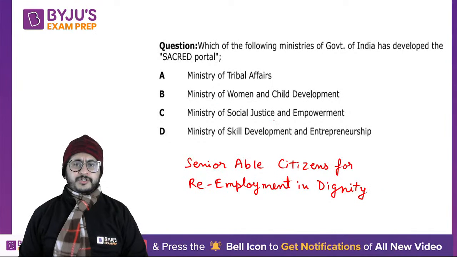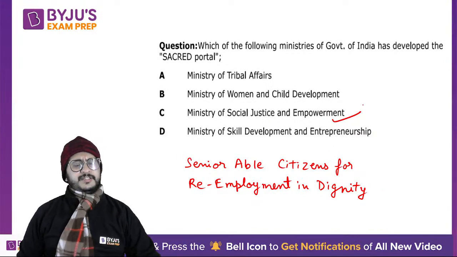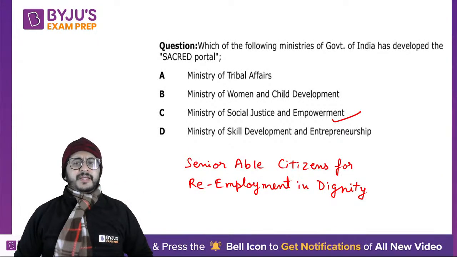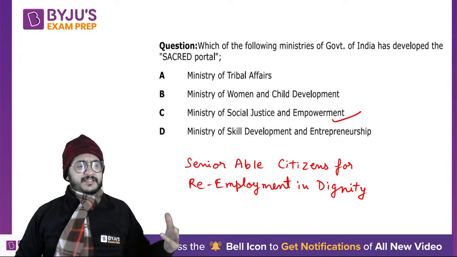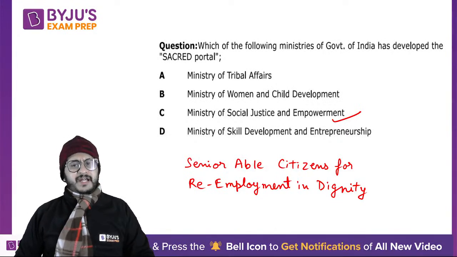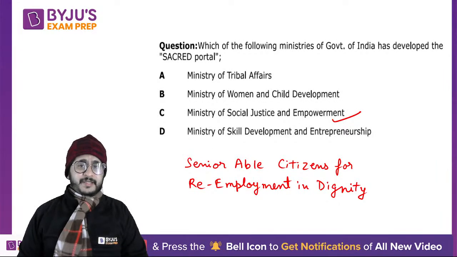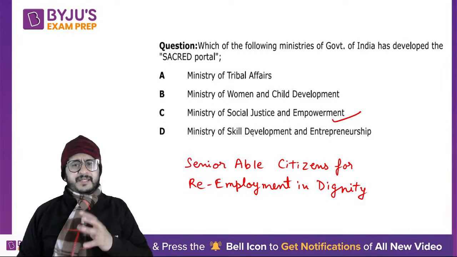Okay, so it is launched by Ministry of Social Justice and Empowerment, right? This is a portal wherein there are jobs for senior citizens, let's say senior citizens who have retired from their workplace, right? And they are willing to work, they are able. That's why the word able as well. Let us say someone is in their 60s, right?